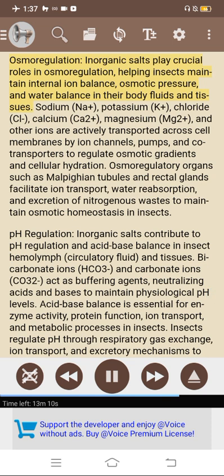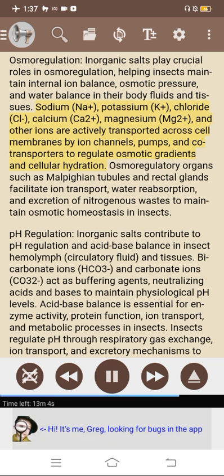Osmoregulation. Inorganic salts play crucial roles in osmoregulation, helping insects maintain internal ion balance, osmotic pressure, and water balance in their body fluids and tissues. Sodium (Na+), potassium (K+), chloride (Cl-), calcium (Ca2+), magnesium (Mg2+), and other ions are actively transported across cell membranes by ion channels, pumps, and cotransporters to regulate osmotic gradients and cellular hydration. Osmoregulatory organs such as Malpighian tubules and rectal glands facilitate ion transport, water reabsorption, and excretion of nitrogenous wastes to maintain osmotic homeostasis in insects.